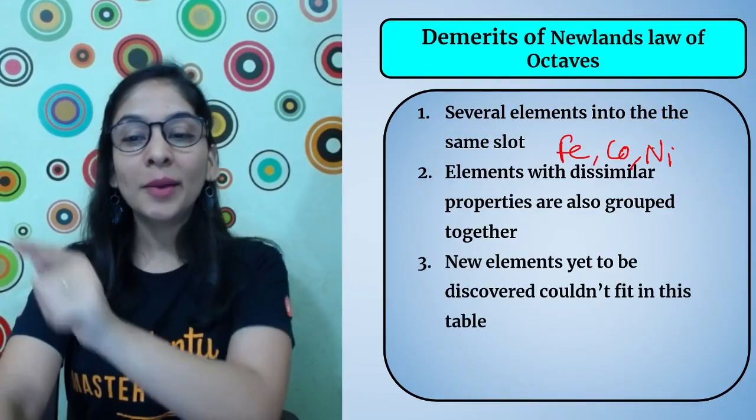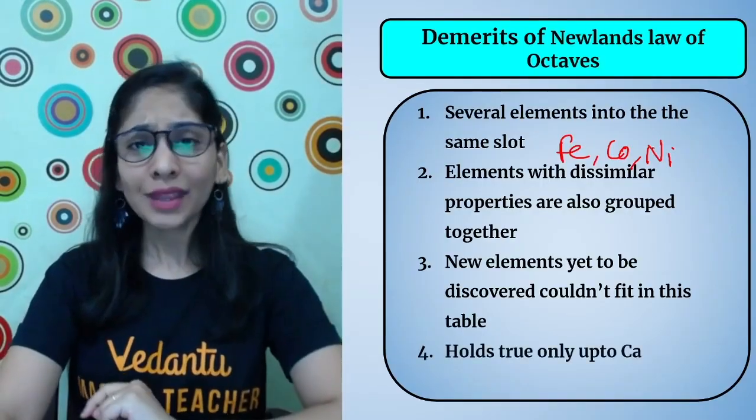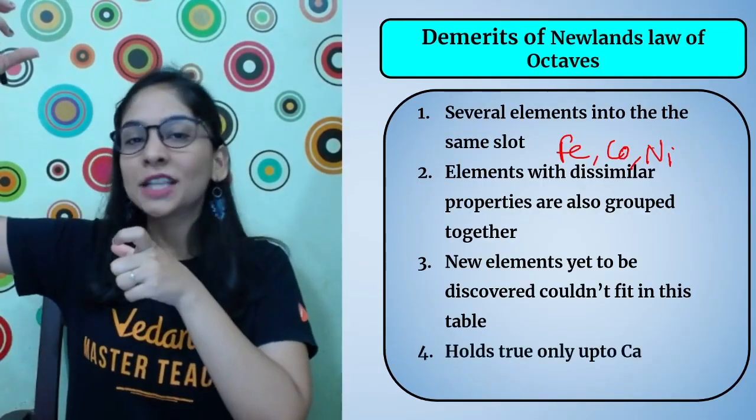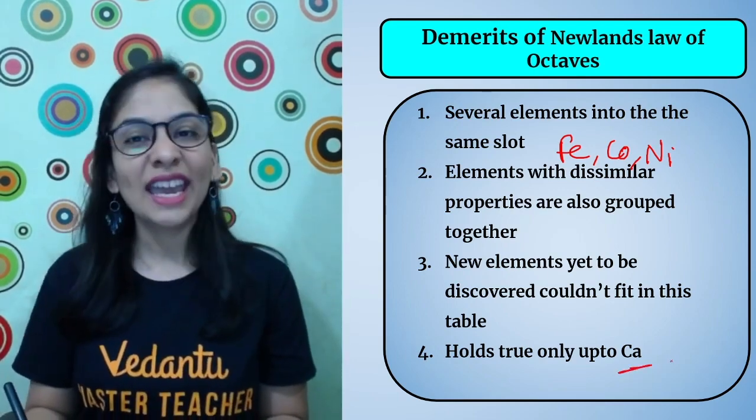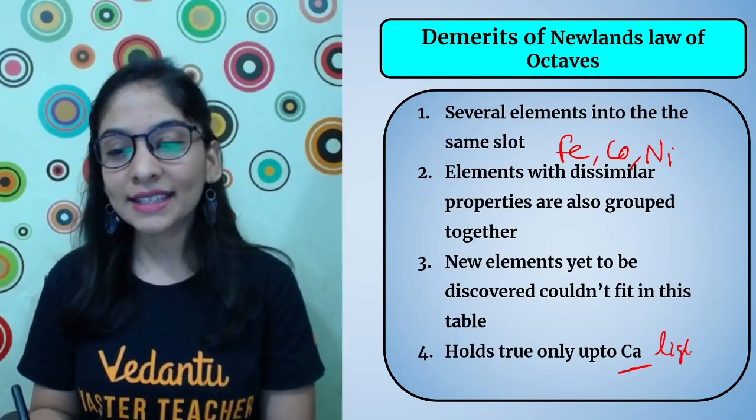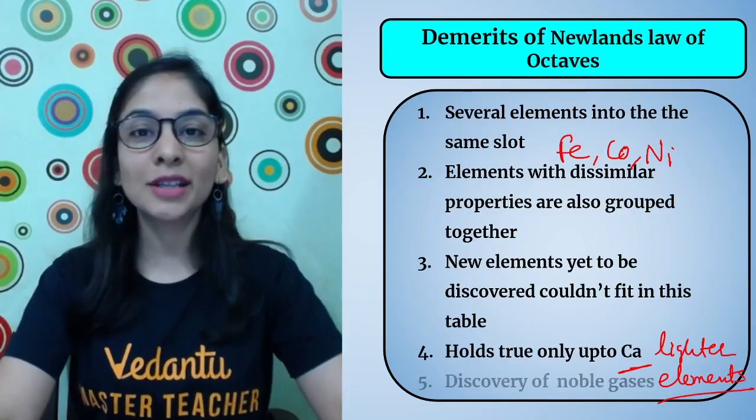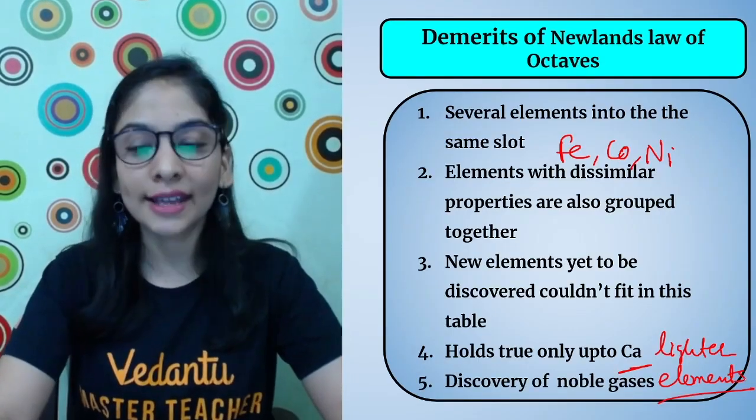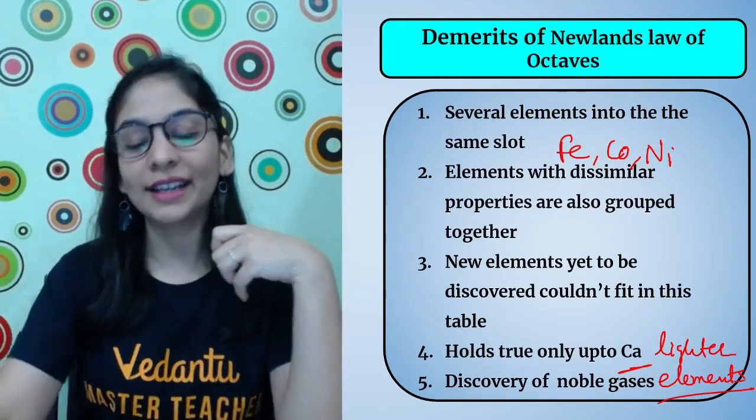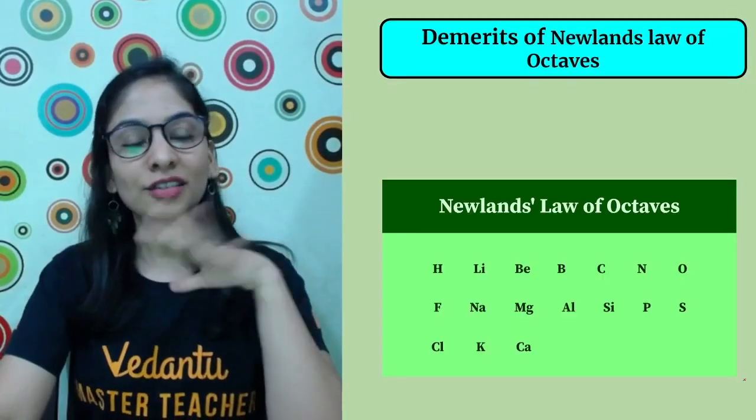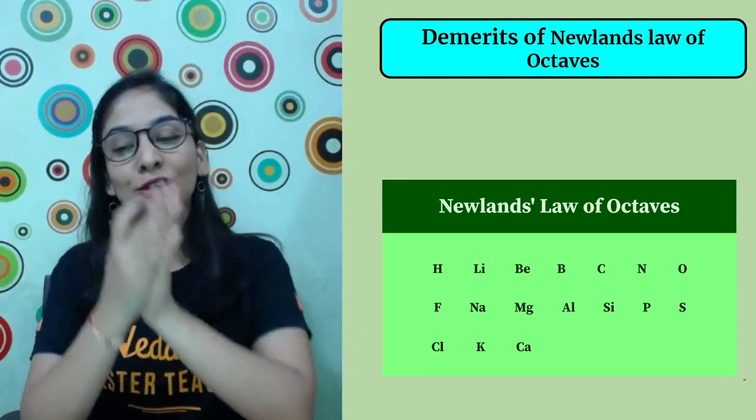Apart from that, new elements yet to be discovered could not fit in his table, just like the noble gas family. That's what we can understand: there was no space where noble gas elements could be arranged without disturbing the whole table. And as I told you, it's just applicable up to calcium. I can say that it's just applicable to lighter elements. Only up to calcium it was making sense. And as I told you, when the discovery of noble gases occurred, they could not get their proper position in the entire table. So that's pretty much clear: how this table is arranged, what kind of drawbacks it has, what kind of merits it has.